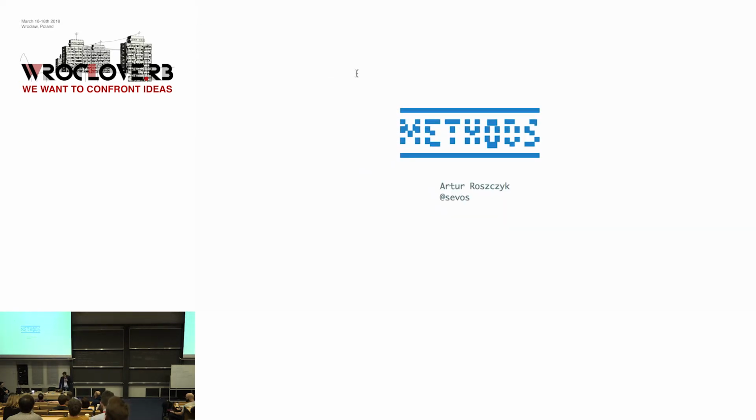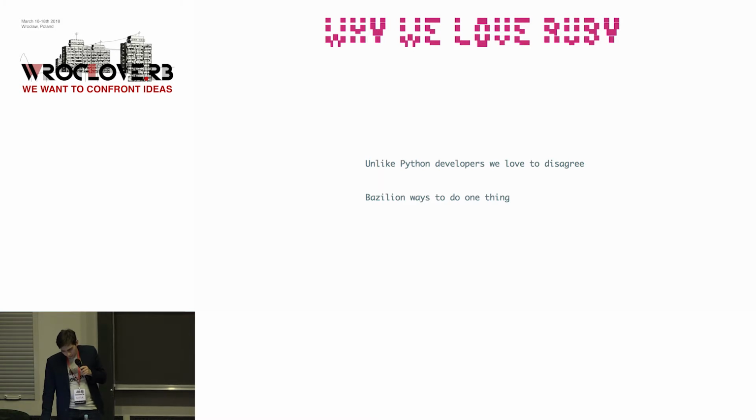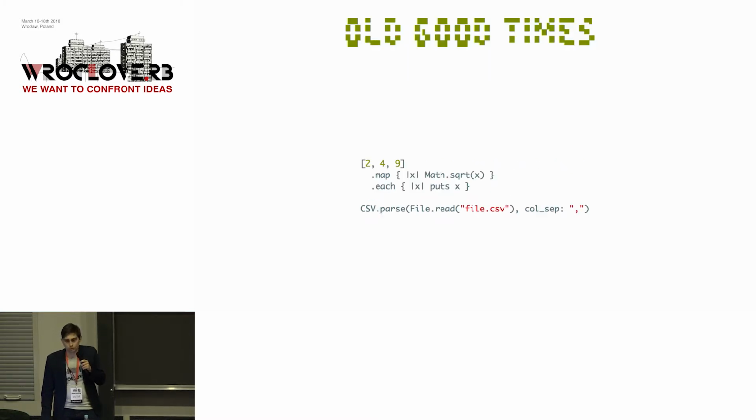So, hi, my name is Artur Roszczyk, and why do we love Ruby? First of all, of course, because Matz is nice, and another thing is that unlike Python developers, we are more creative and we like to argue how to approach certain problems. So, in the good old times, we just used to write Ruby like that, right?